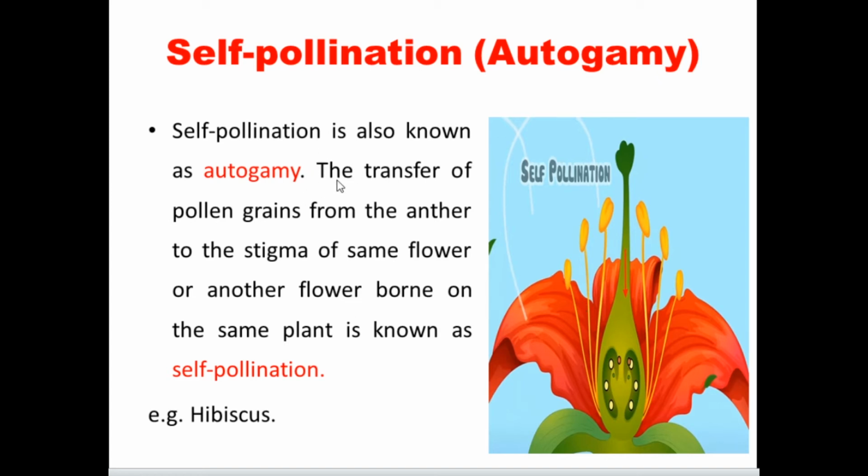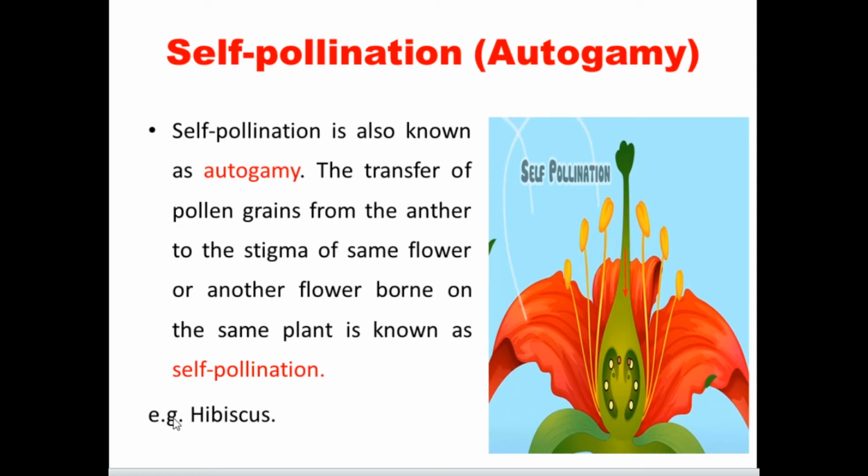So once again I repeat: the transfer of the pollen grains from the anther to the stigma of the same flower or another flower borne on the same plant. These are important technical words. If you change them, the whole definition will be wrong. So the transfer of the pollen grains from the anther to the stigma of the same flower or another flower on the same plant, this we call self-pollination.